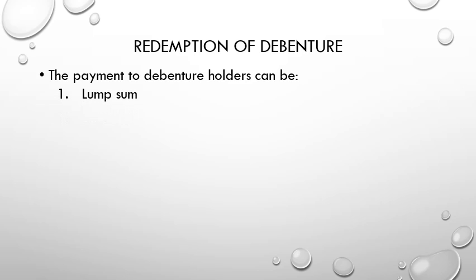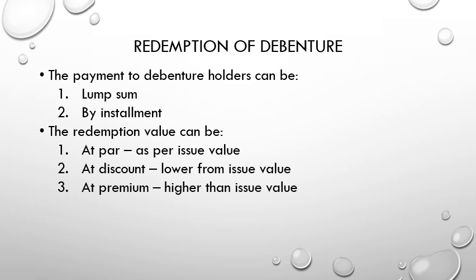Moving on to the next redemption, the redemption of debentures. So the payment to debenture holders can be in lump sum, one-time payment, or can be in installments, but we need an agreement with the debenture holder on whether we can do one or the other.